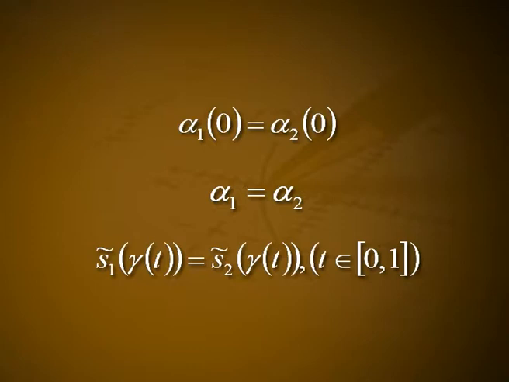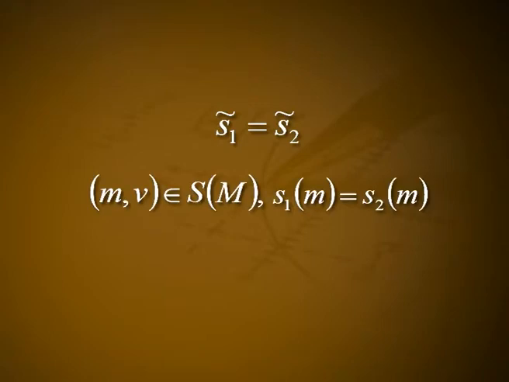In particular, S1 tilde of gamma t is equal to S2 tilde of gamma t for t in the closed interval [0,1]. Since any point of S of m is reachable by a smooth curve starting at m0 v0, we have S1 tilde is equal to S2 tilde, that is, for every mv in S of m, S1 m is equal to S2 m and df1 v is equal to df2 v.